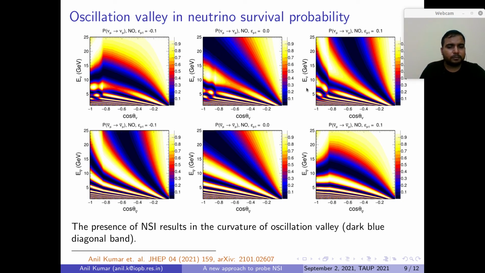If we look at the anti-neutrino case, then we see that the bending or the curvature of the oscillation valley is in the opposite direction compared to what we saw in the neutrino case. So the presence of NSI results in the curvature of the oscillation valley, and if we can track this curvature, we should be able to say something about epsilon mu tau.